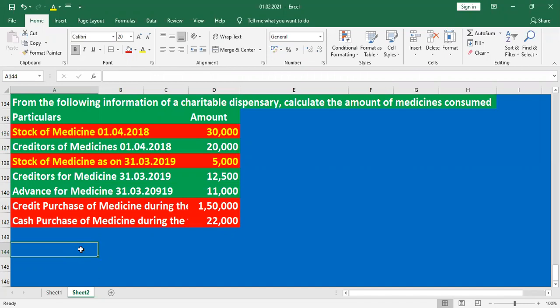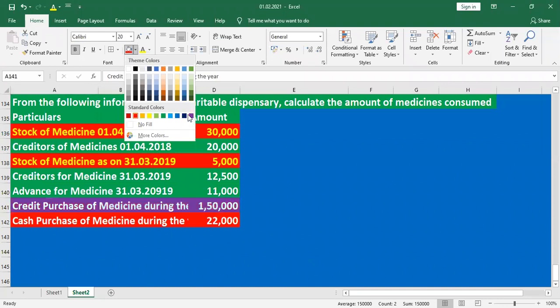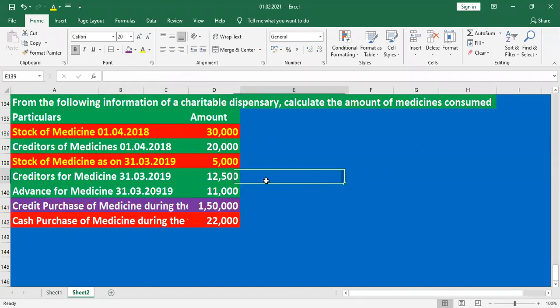Listen, student, it's a very important question. Whenever they are given credit purchase of medicine, there is no need to prepare the creditors ledger.